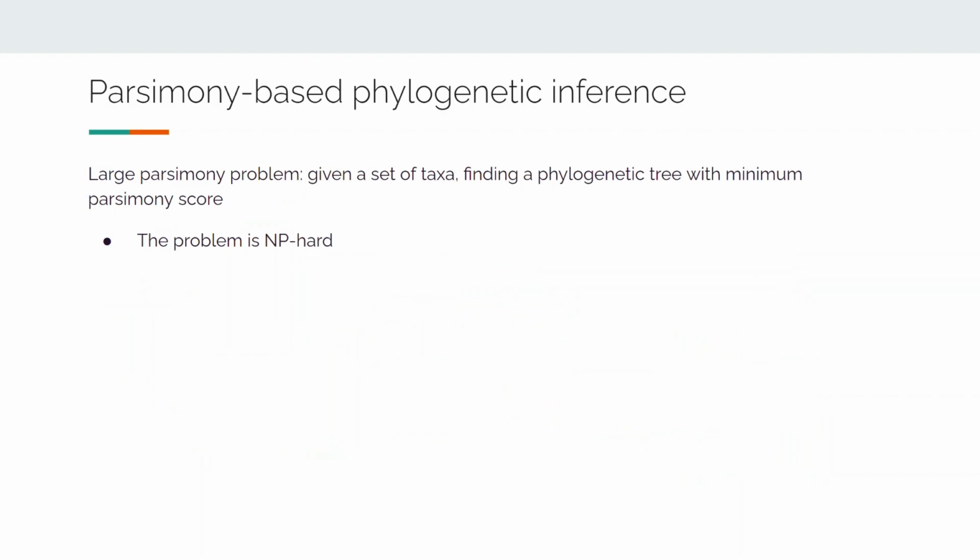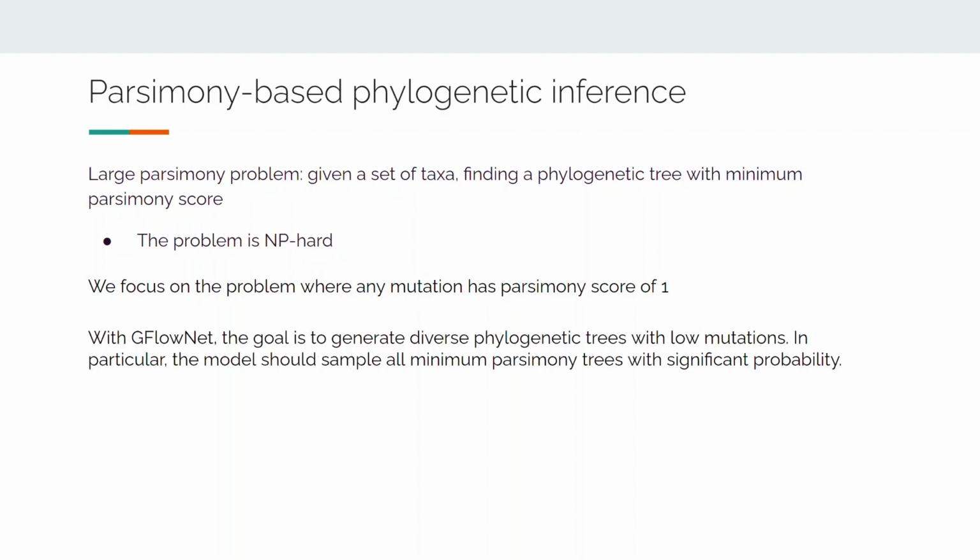It is a challenging task as the problem is NP-hard. For the scope of this talk, any mutation has a score of 1, hence the parsimony score equals the total number of mutations. Therefore, with GFlowNet, the goal is to generate diverse phylogenetic trees with low mutations. In particular, the model should sample all minimum parsimony trees with significant probability.